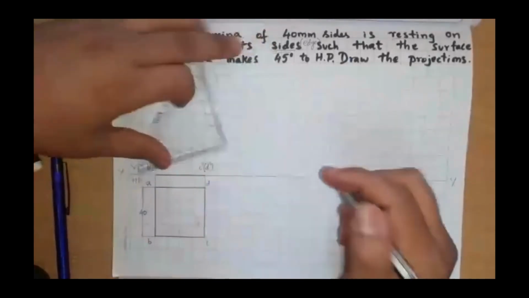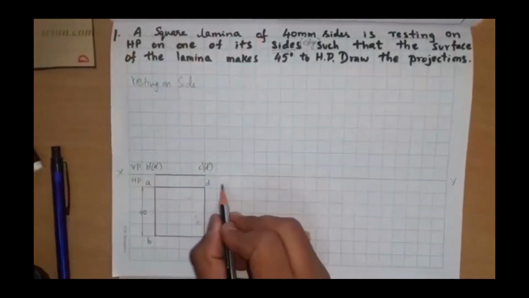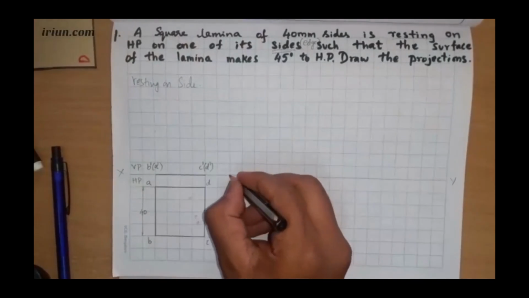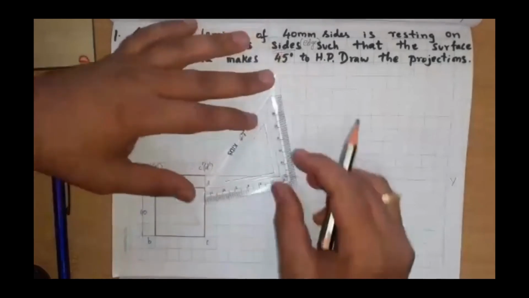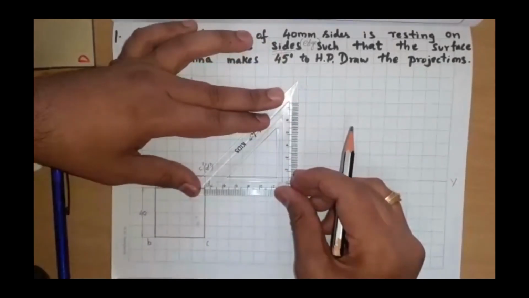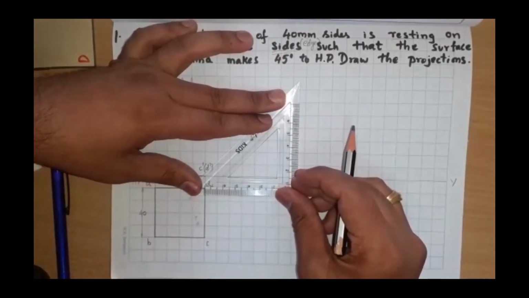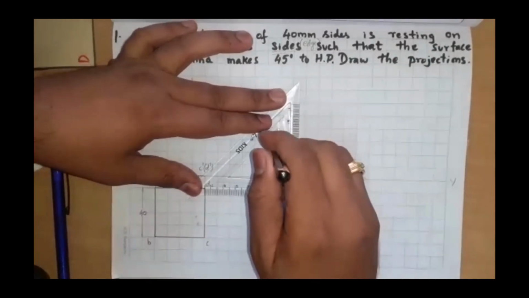I'll represent somewhere here at some distance, leaving 2 boxes gap. I'll start from this printed line, after 2 boxes. So here I'll draw a 45 degree line. I'm going to draw a 45 degree line